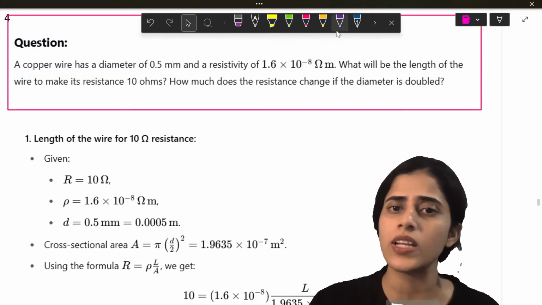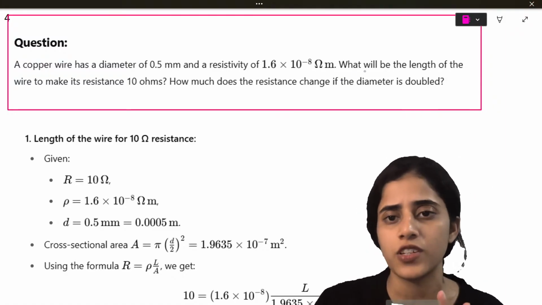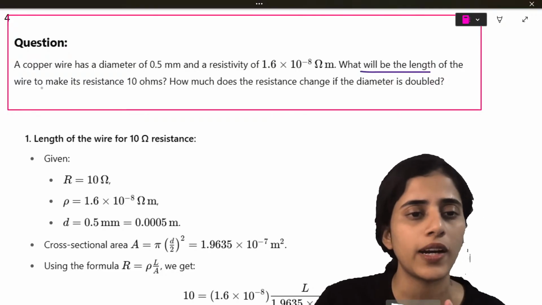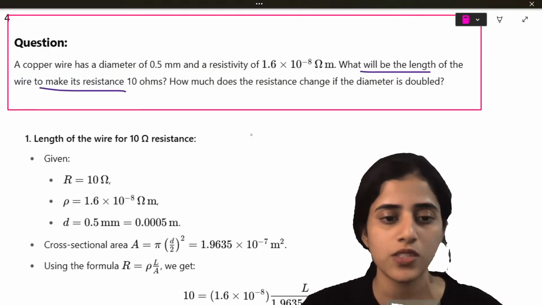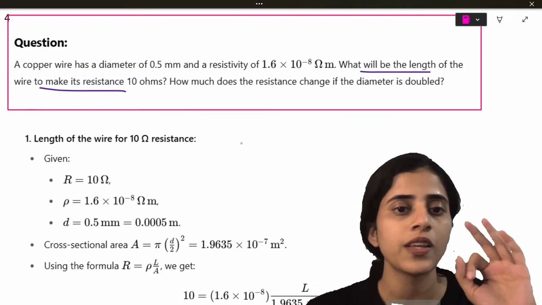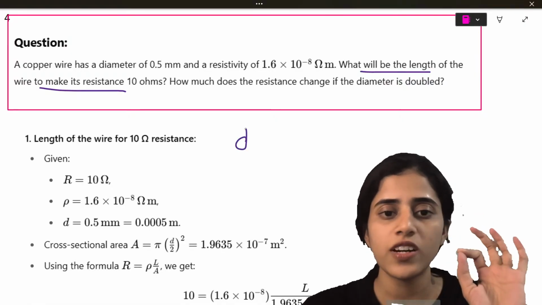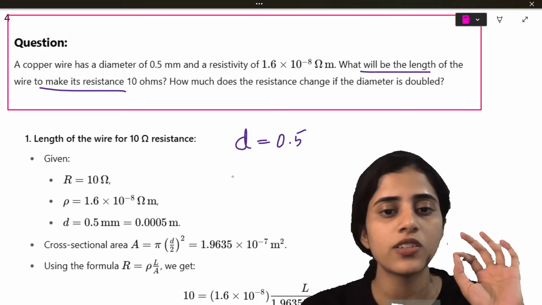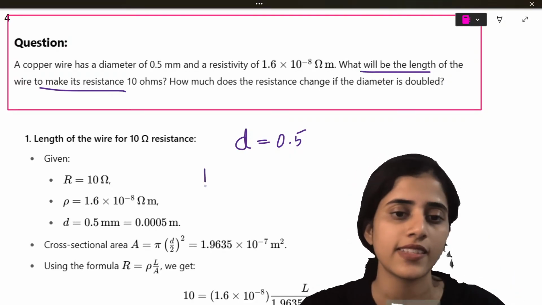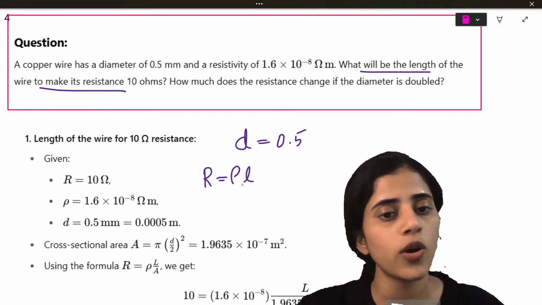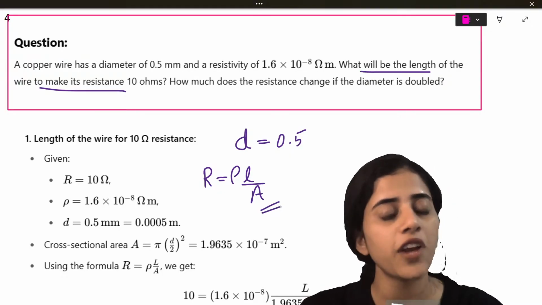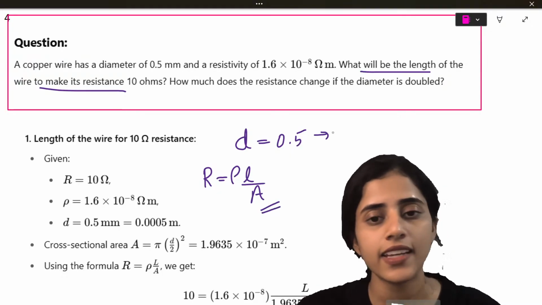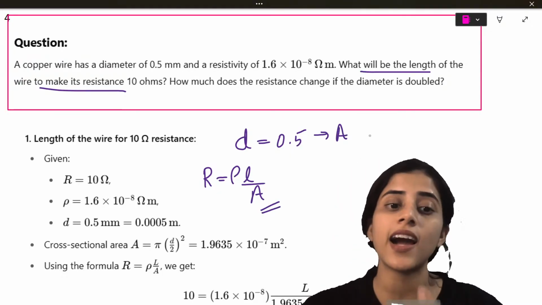So I will take one step at a time. I'll solve the first part first. What will be the length of the wire to make its resistance 10 ohms? So what all are given to you? D is given, 0.5. How will I find the relation between resistance and resistivity? R is equal to rho L by A. But I don't have area. Area will be pi r square.